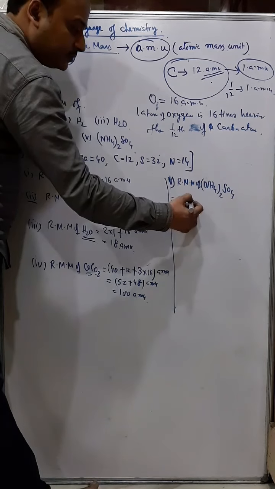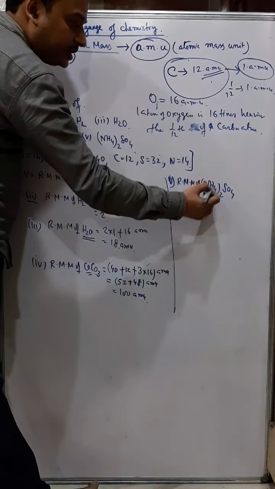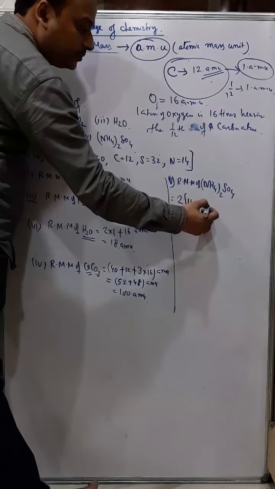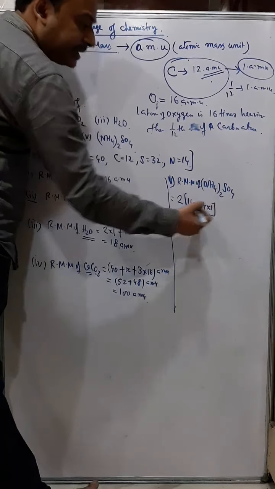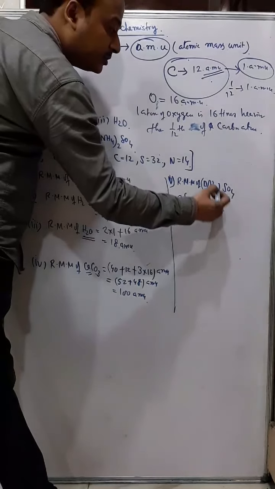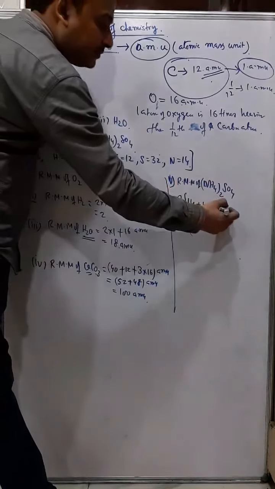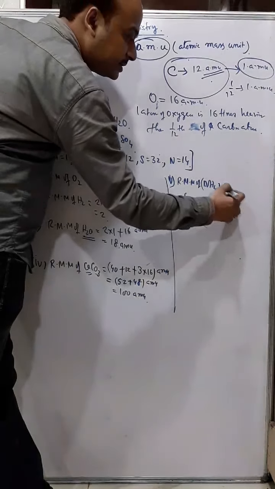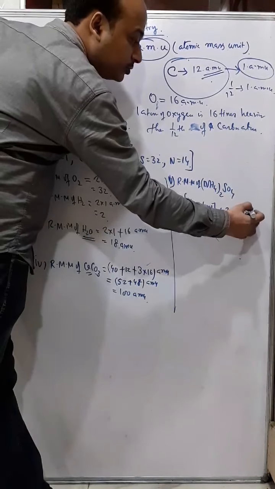N means how much? 14. Again from N to H you give a plus. 4 hydrogen means 4 into 1, and then close the bracket. Again give a plus because you are switching to sulfur. Sulfur is 32, plus 4 into 16.